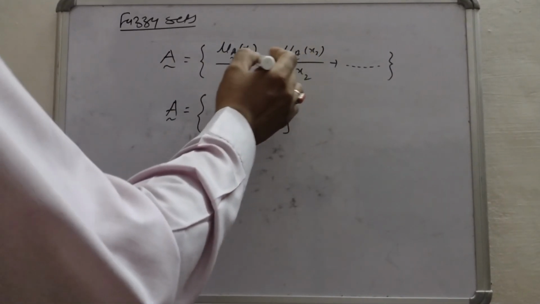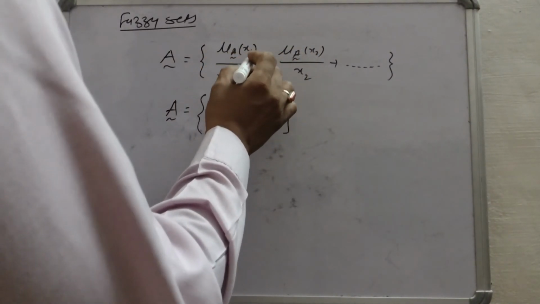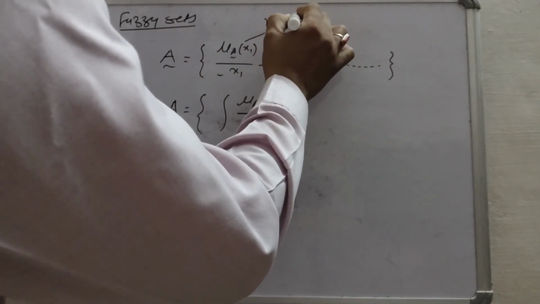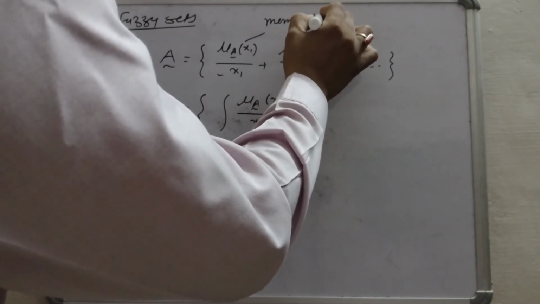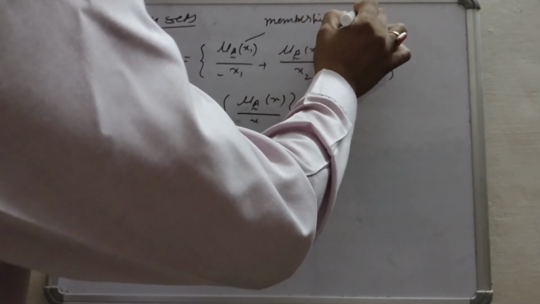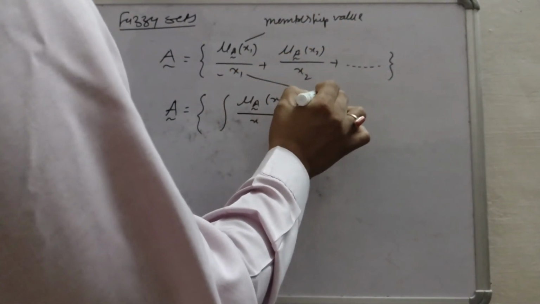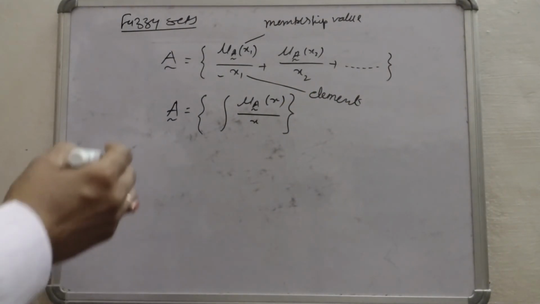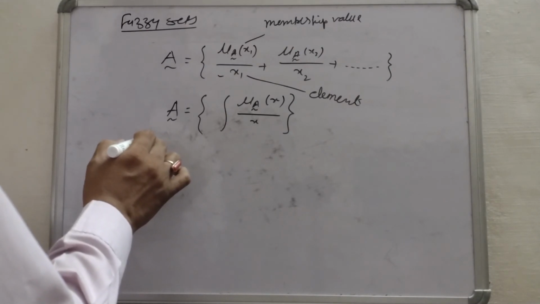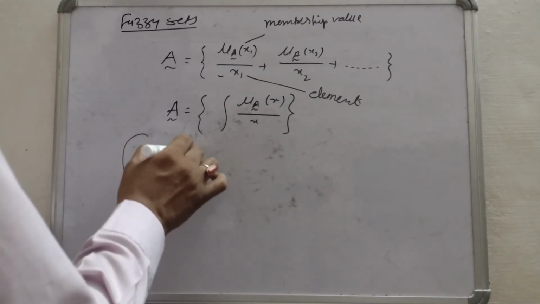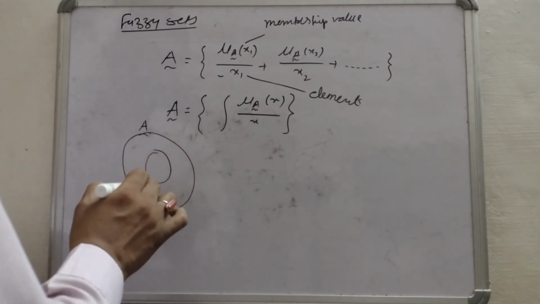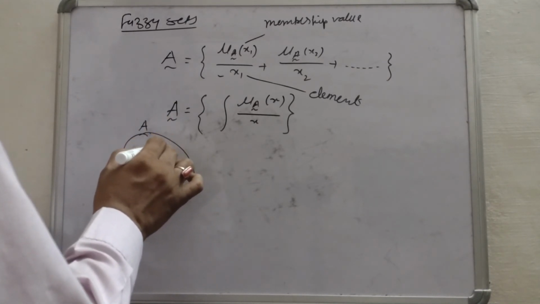So what is the meaning here? What does it represent? It gives the membership value, and this is the element. See one example. Suppose this is a set A and this is the shaded part.